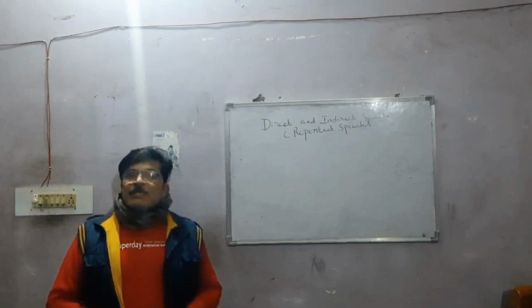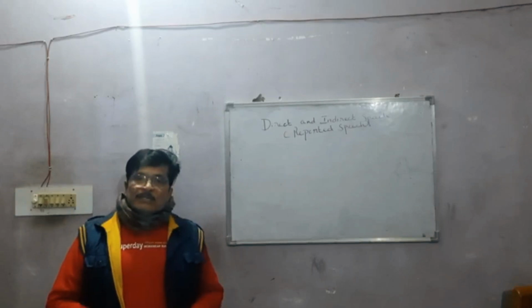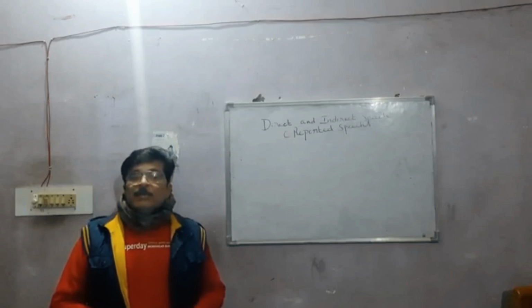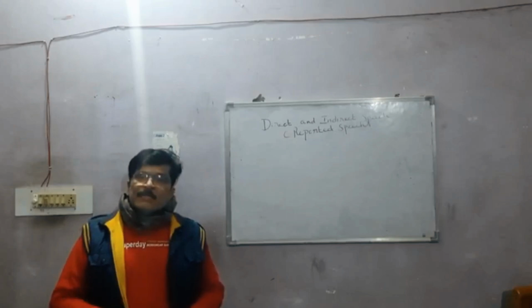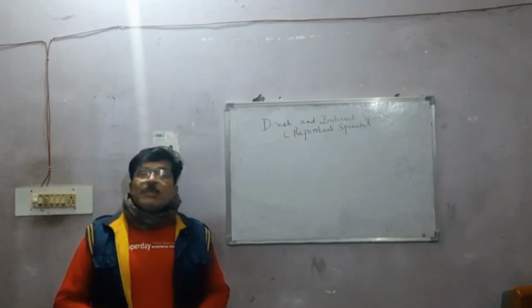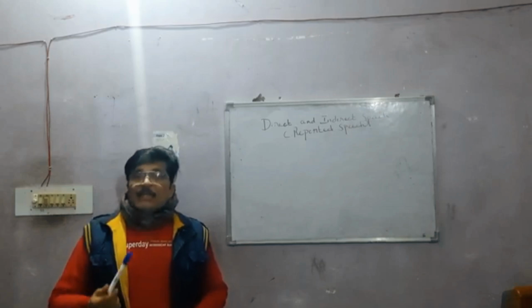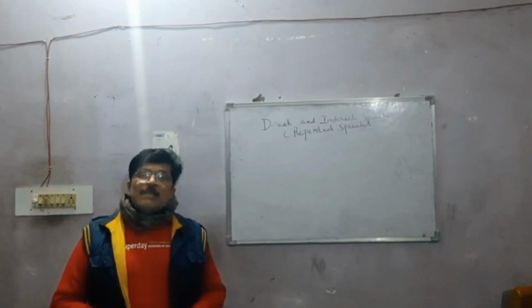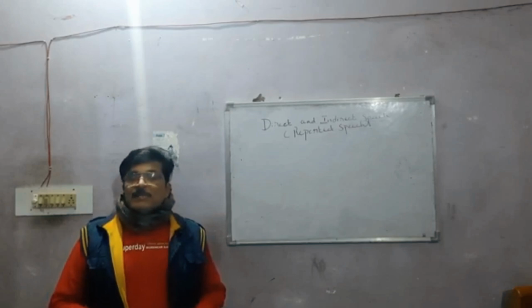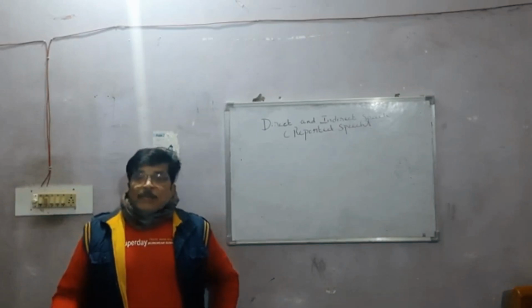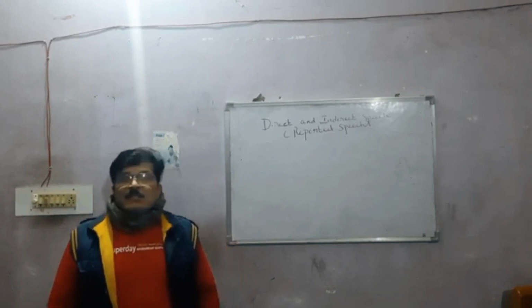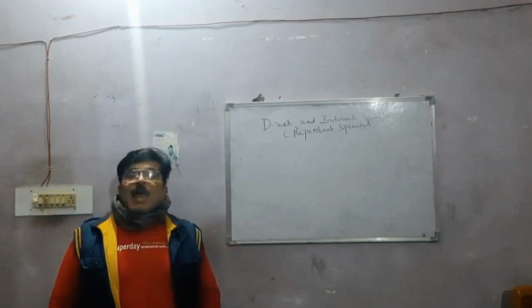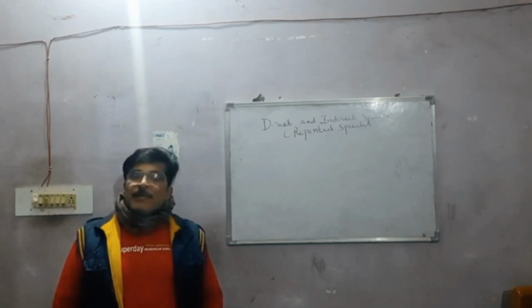Now, indirect speech is the words that you have spoken being interpreted by the second person to the third person, and that is called indirect speech. So, this is what direct and indirect speech means. So, the definition for direct speech is that direct speech are the actual words of the speaker.